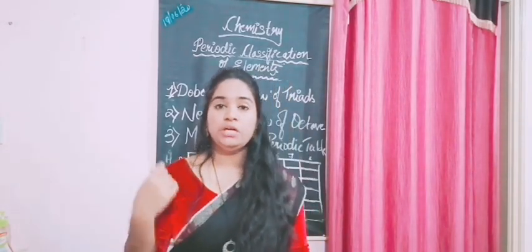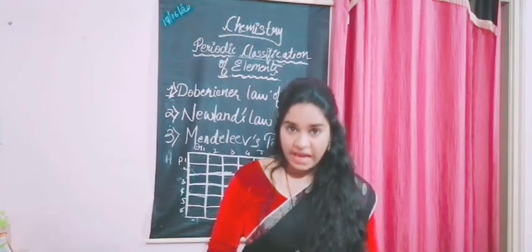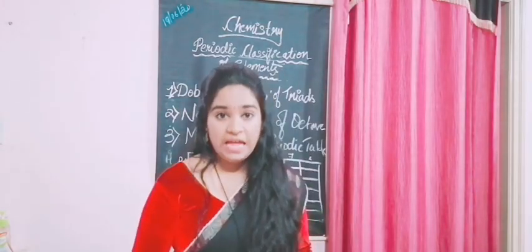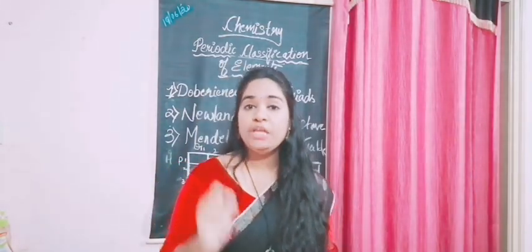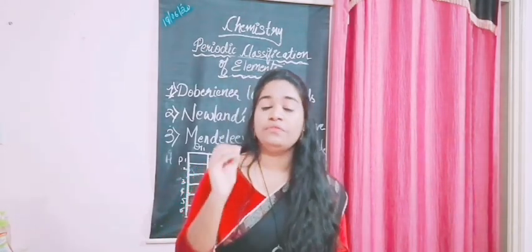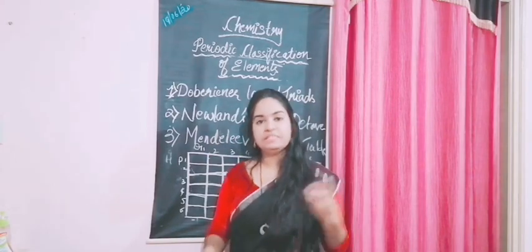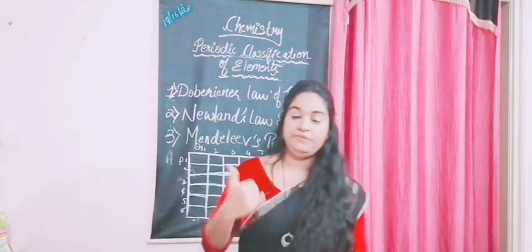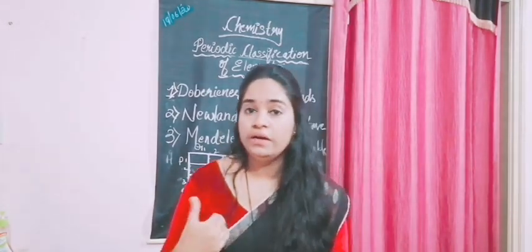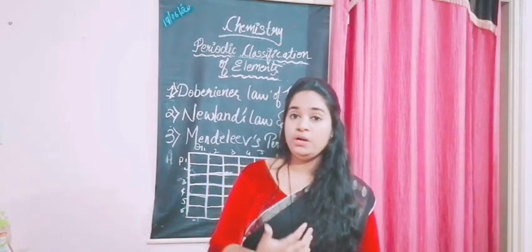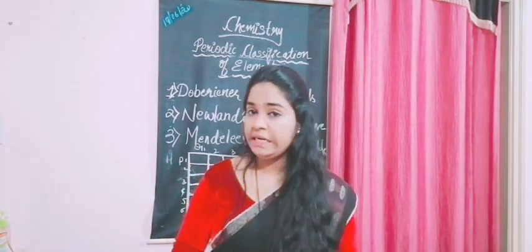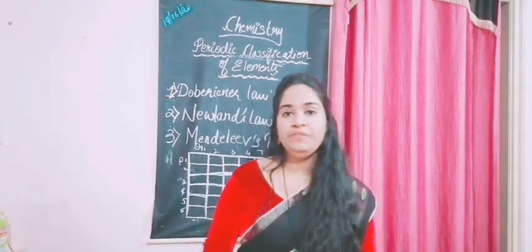Mendeleev's periodic law states that the properties of the elements are the periodic functions of their atomic masses. Okay, so these are the 3 important laws that we have studied, and Mendeleev was the one who contributed the periodic table, and we concluded.